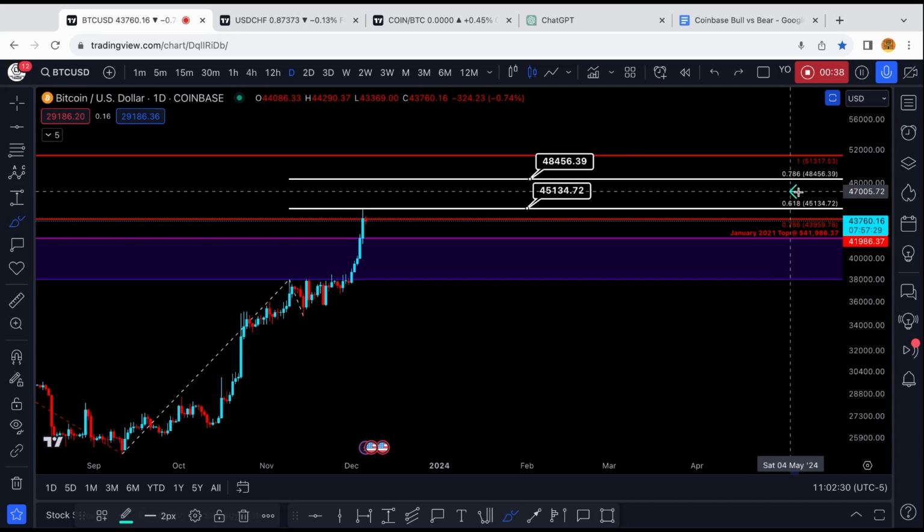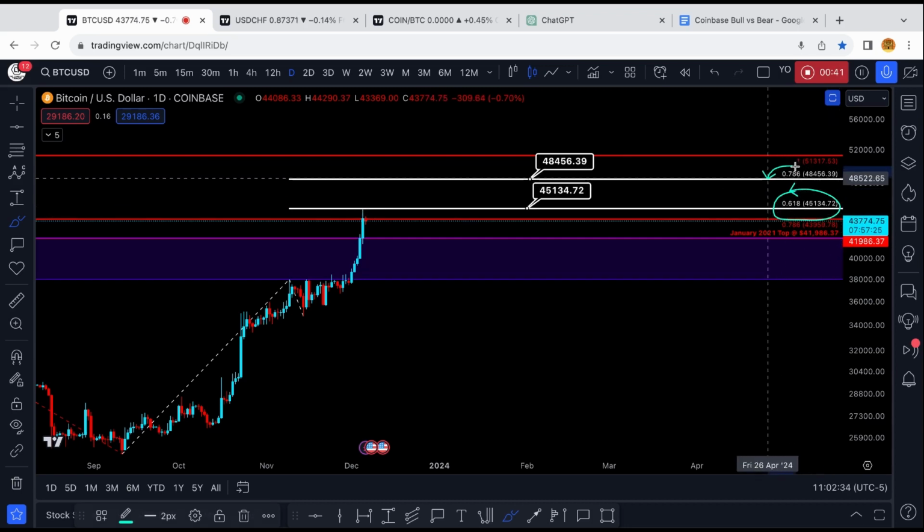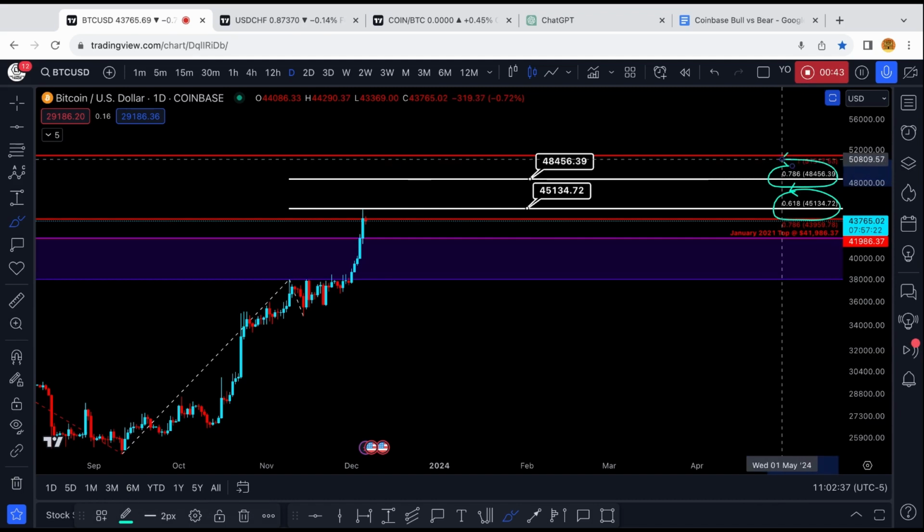The next two targets for Bitcoin are at the 0.618 and 0.786 trend-based fib extension that span between $45,134.72 to $48,456.39. We'll talk more about Bitcoin in the next Bitcoin episode. Okay, let's jump into Quant.